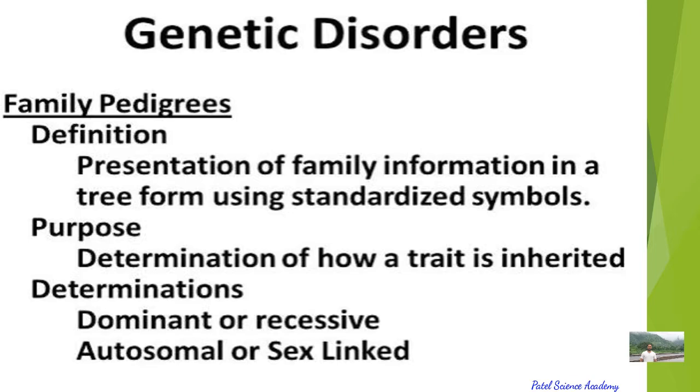Family pedigree definition regarding genetic disorder: presentation of the family information in a tree form using standardized symbols. Purpose: the determination of how a trait is inherited. Determining dominant or recessive and autosomal or sex-linked inheritance, all these things are related with genetic disorder. Because as I told you, it is broadly grouped into two disorders, that is Mendelian disorder and chromosomal disorder. So dear students, it is totally regarding all these points you are watching here.